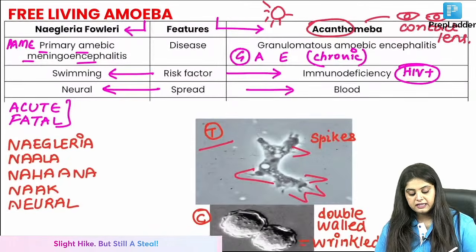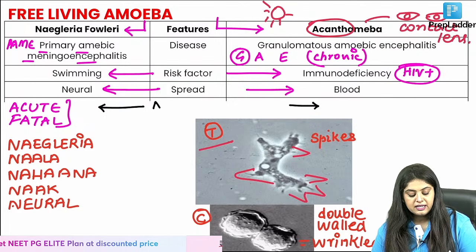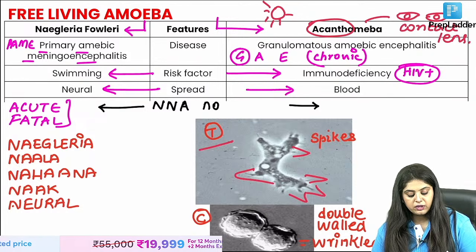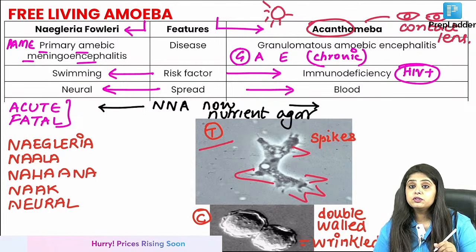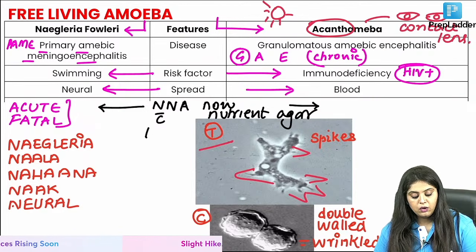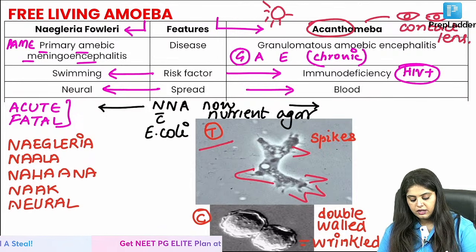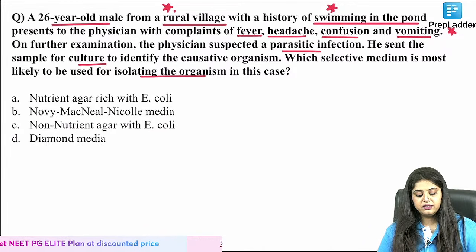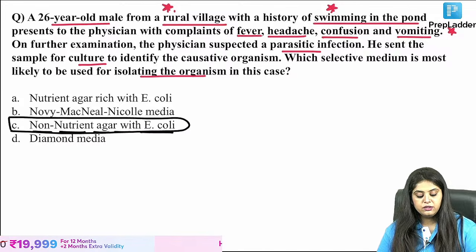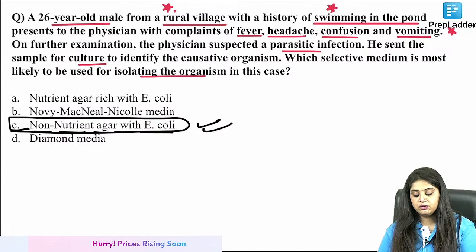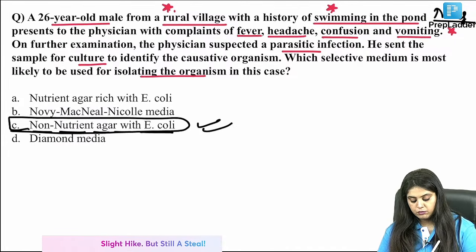So now filling in the final part of the table, whether they write Naegleria or they write Acanthamoeba, it is non-nutrient agar. What is NNA? It is going to be non-nutrient agar. For both of them, it is the same culture media, along with a little bit of, because non-nutrient, you have not added any nutrient, so you supplement it with what? You supplement it with E. coli. So what all have they written over here? Non-nutrient agar with E. coli is what is going to be used over here. Okay, for both of them. Yahan pe toh Naegleria hai, but even if it would have been Acanthamoeba, the answer would have been the same. Perfect. Moving on to the next one.